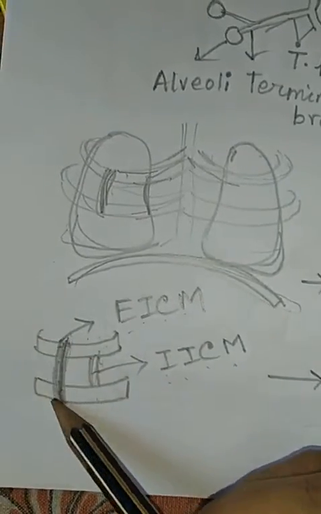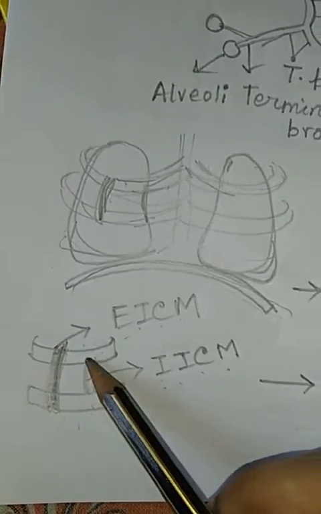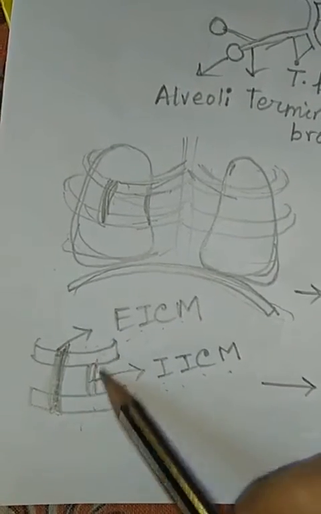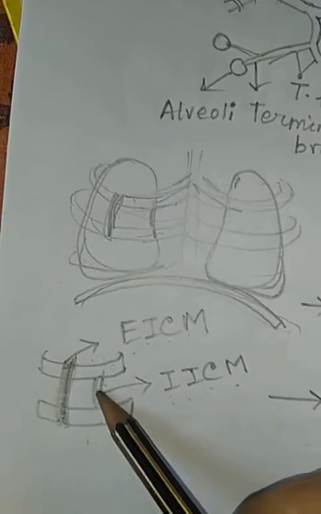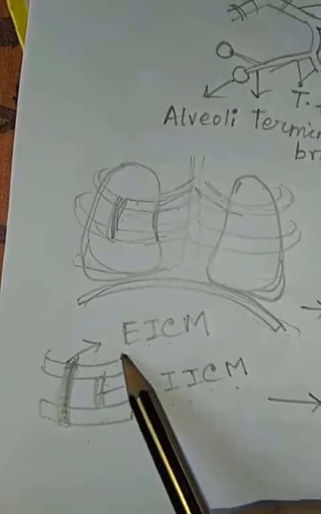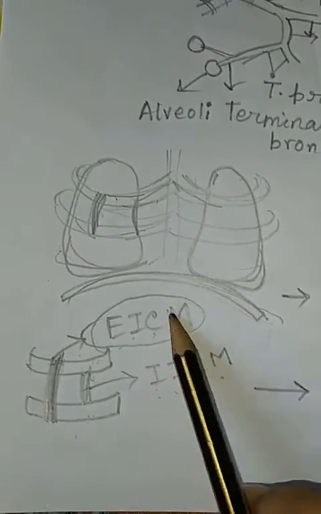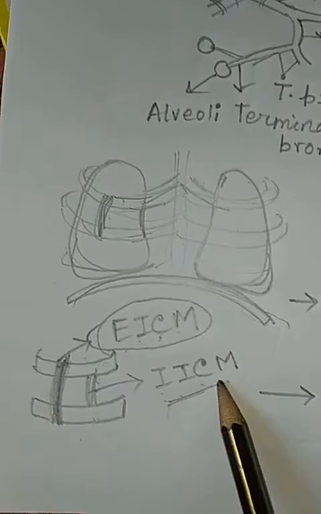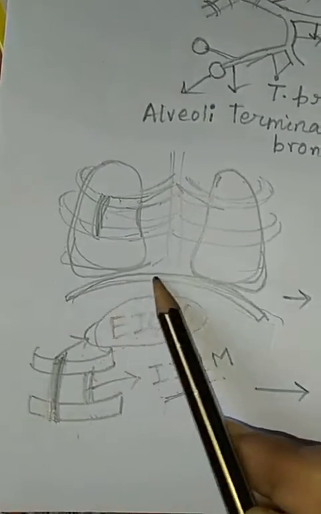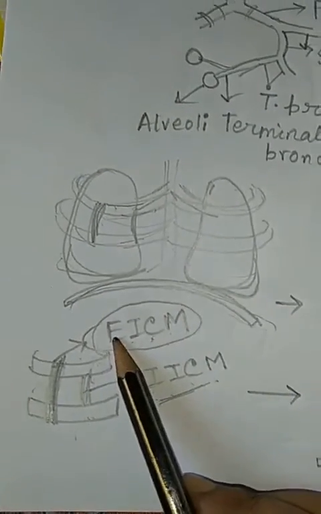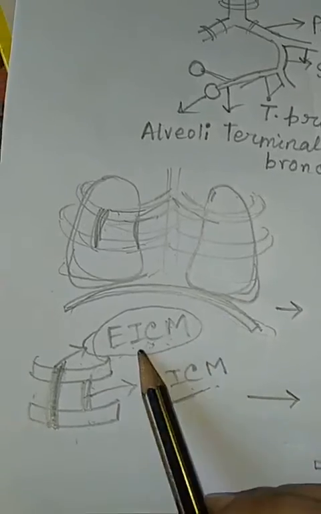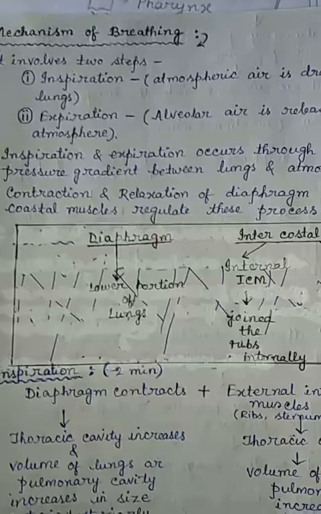So the external intercostal muscles join two ribs externally, while the internal intercostal muscles join the two ribs internally. Contraction of the external muscles regulates the inspiration expiration process, not the internal ones. So one is the diaphragm, this one, and another one is the external intercostal muscles, right?